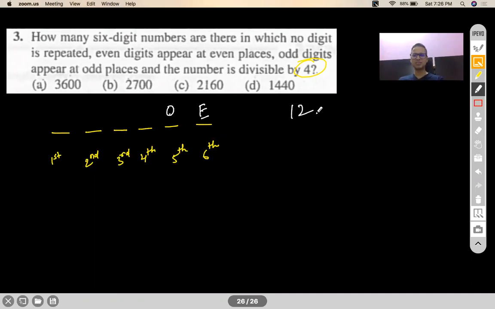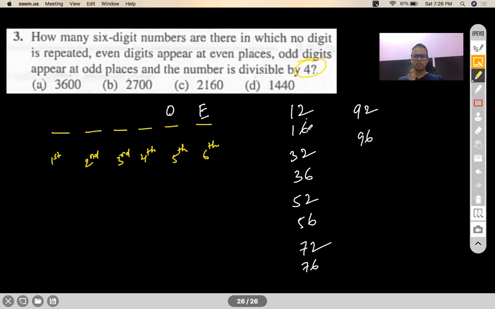First comes 12, then 16. 20 cannot be there, 24 cannot be there, 28 cannot be there, then 32, 36, 40 cannot be there, 44 cannot be there, 48 cannot be there, 52, 56, similarly 72, 76, 92, 96, correct?